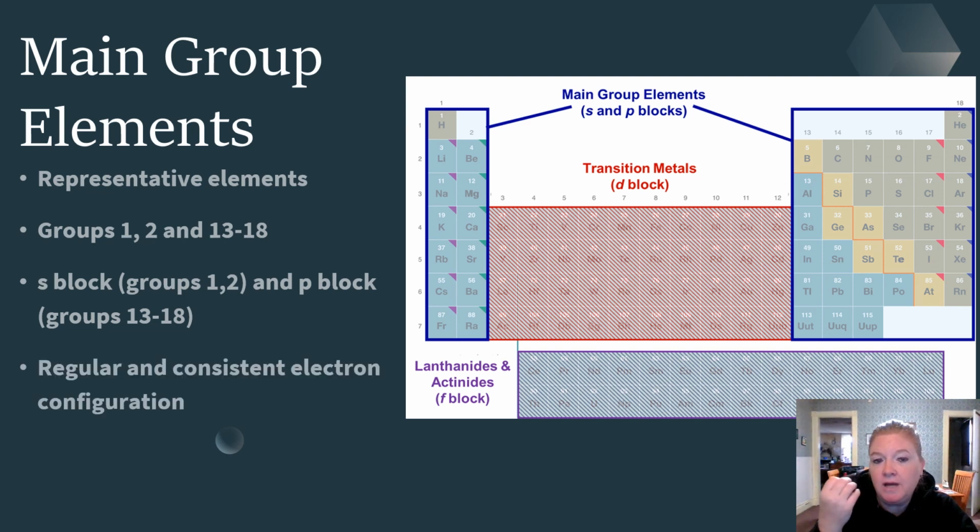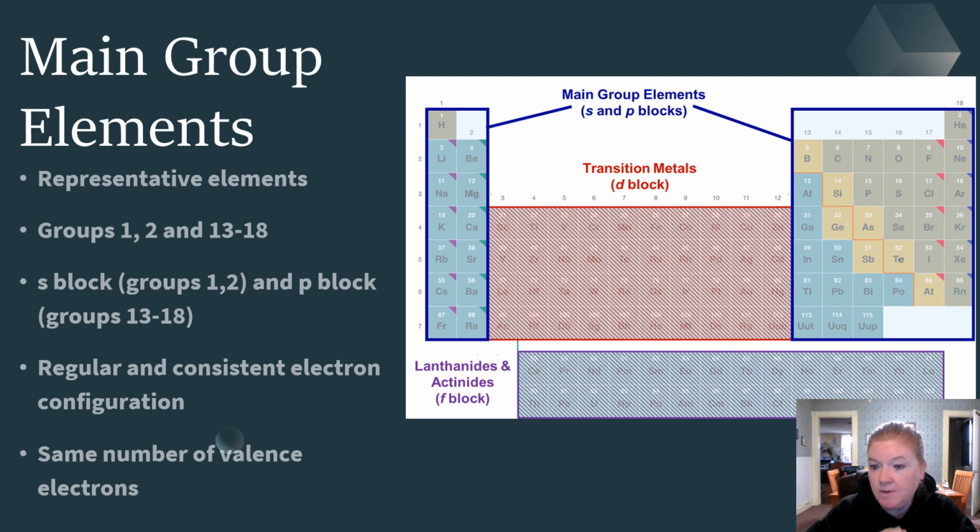They have regular and consistent electron configuration. So that means the S block, we're putting one electron in the S and then a second one. And then as we move across, we're putting one electron in P, then a second, then a third, then a fourth, then a fifth, then a sixth. So it's regular and consistent. And they have the same number of valence electrons.